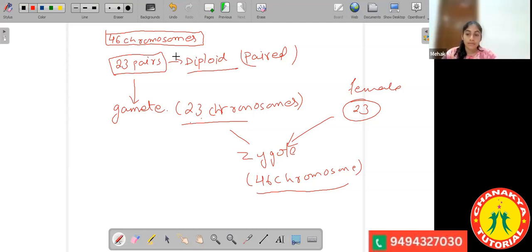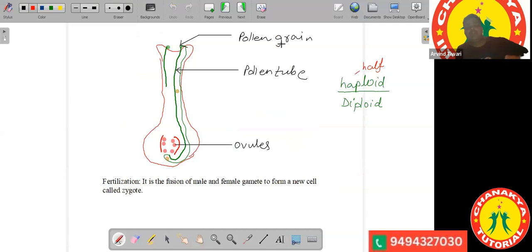Okay. So even for the flower, if you observe, pollen grains are haploid. They have only half the number of chromosomes. Ovules are also haploid. They also have only half the number of chromosomes. That means they are unpaired chromosomes. And when the zygote is formed, the zygote has the paired chromosomes, which will be called a diploid cell.